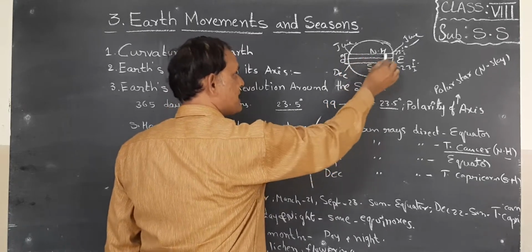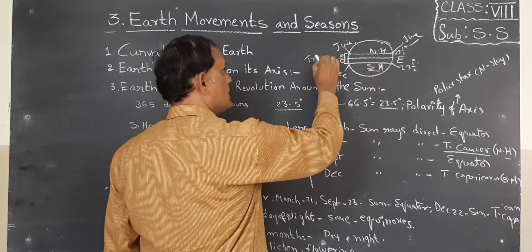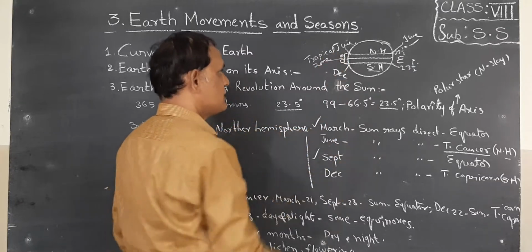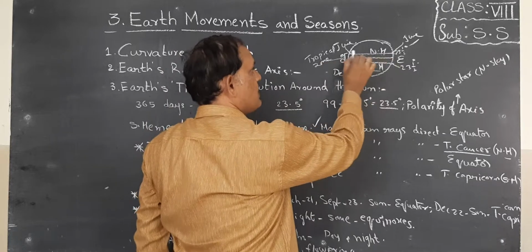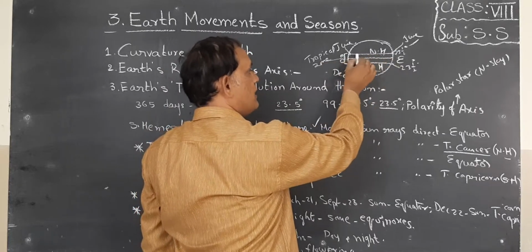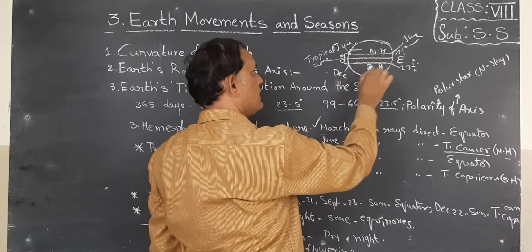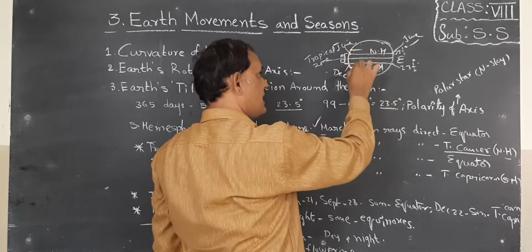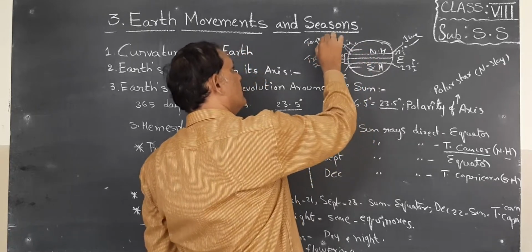So this area is called the tropical zone. What area is this? Tropical zone. Next, children, if you go in the northern hemisphere from 23.5 degrees north latitude up to here, and if you go up to here, this area and this area is called the temperate zone.